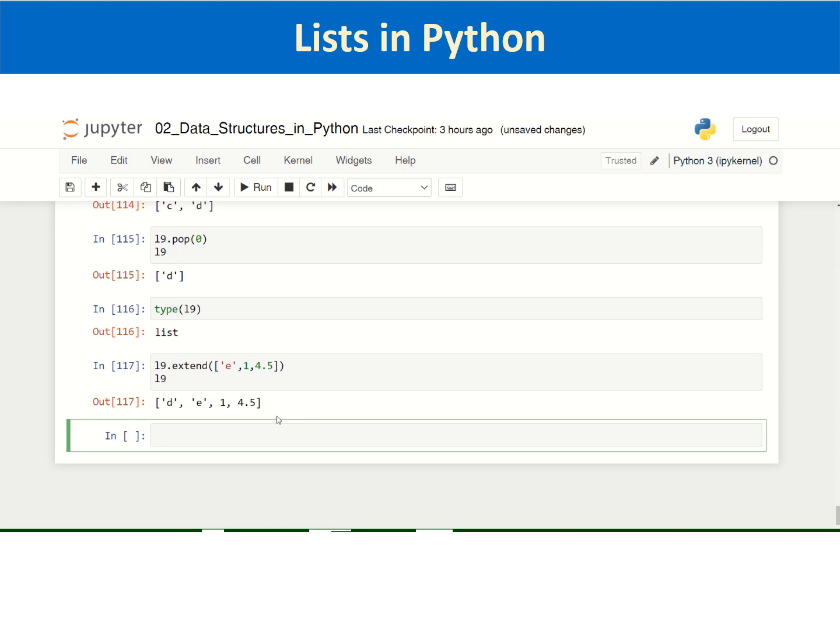Similarly, you can also pass a tuple as a parameter. Say I want to add more elements: 5, 6 and 7.